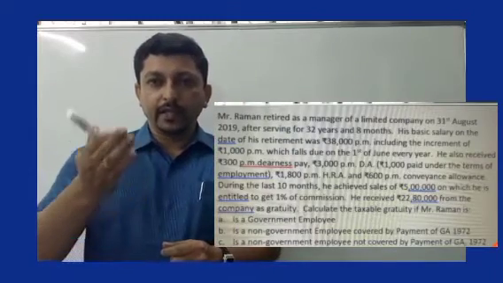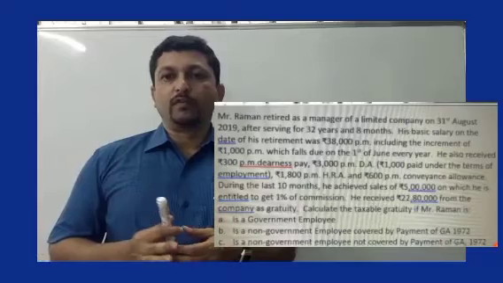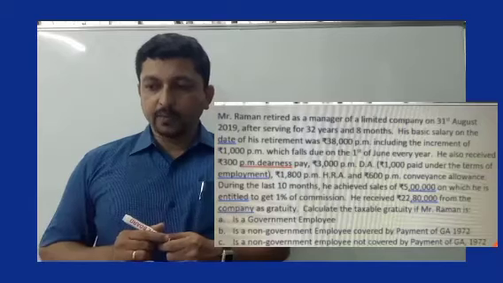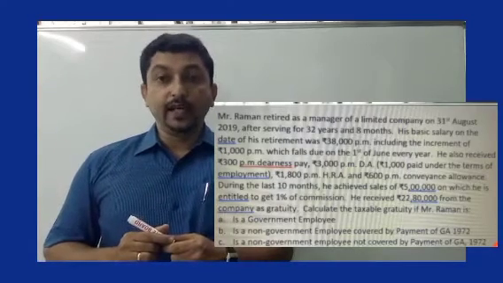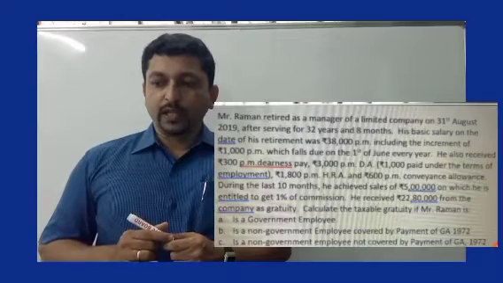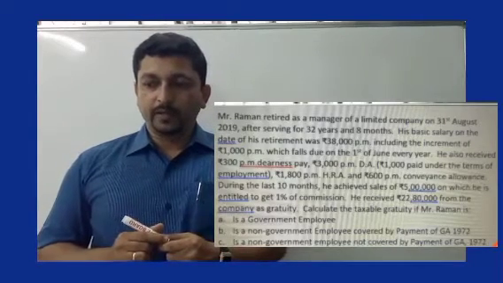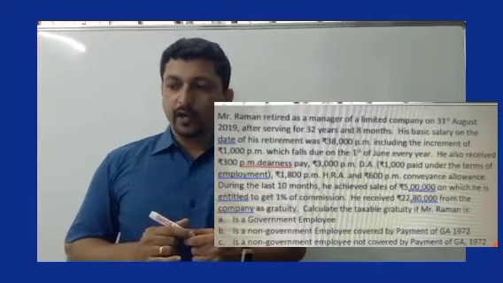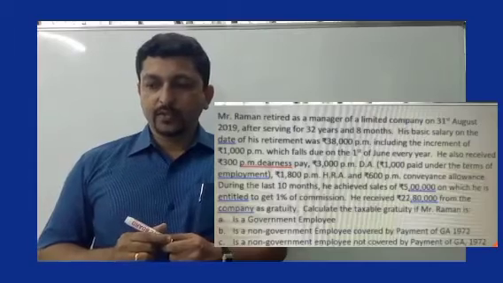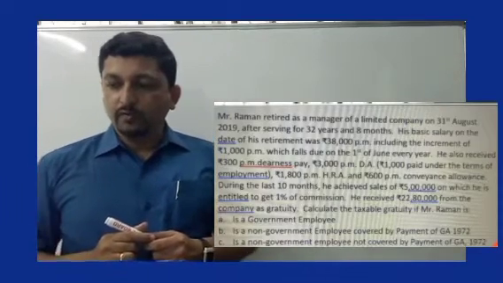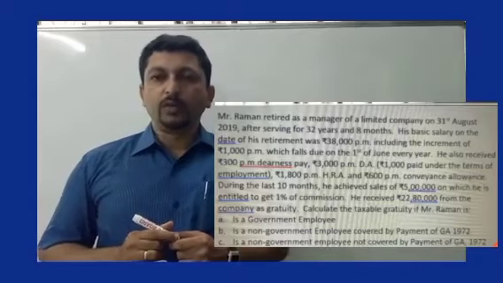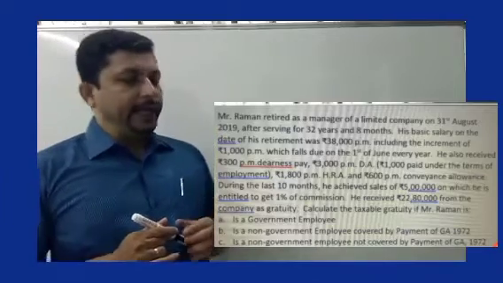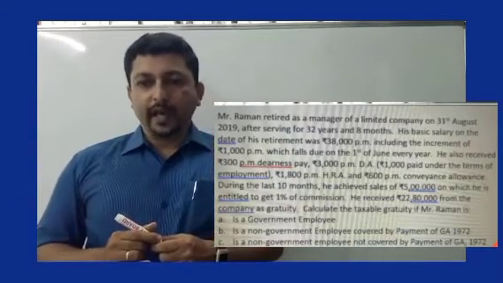Remember, the increment is an increase in your basic pay and that happens on 1st of June every year. He also received rupees 300 per month as DA, rupees 3,000 per month as DA allowance, of which 1,000 was paid under the terms of employment. Rupees 1,800 per month as house rent allowance, which is HRA, and rupees 600 per month conveyance allowance. During the last 10 months, he achieved sales worth rupees 5 lakh on which he is entitled to get 1% commission. He received rupees 22 lakh 80,000 from the company as gratuity.